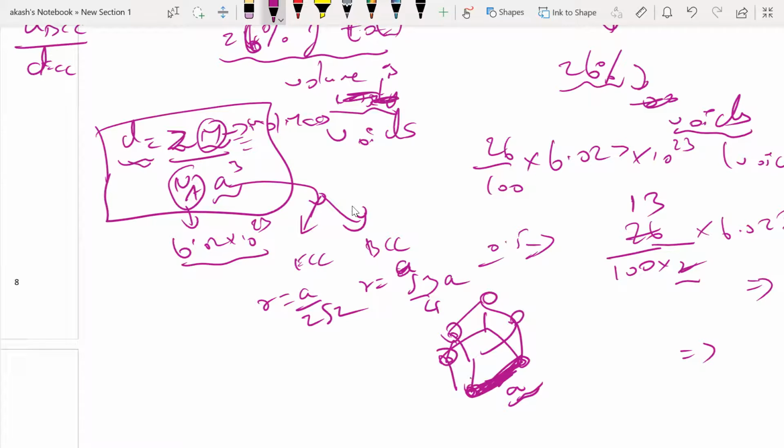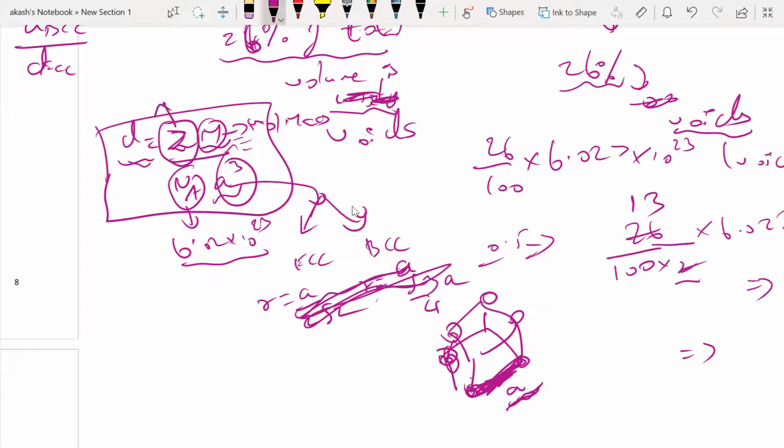Whether it is FCC, BCC or simple cubic, the lattice points are changing. In simple cubic only the corner points are occupied. In BCC, corner points and the body center. In FCC, corner points and the face centers. The lattice points may keep on changing, but that does not alter this particular length A. So A is also constant irrespective of whether I have FCC or BCC. So the only thing which will be changing is the Z.